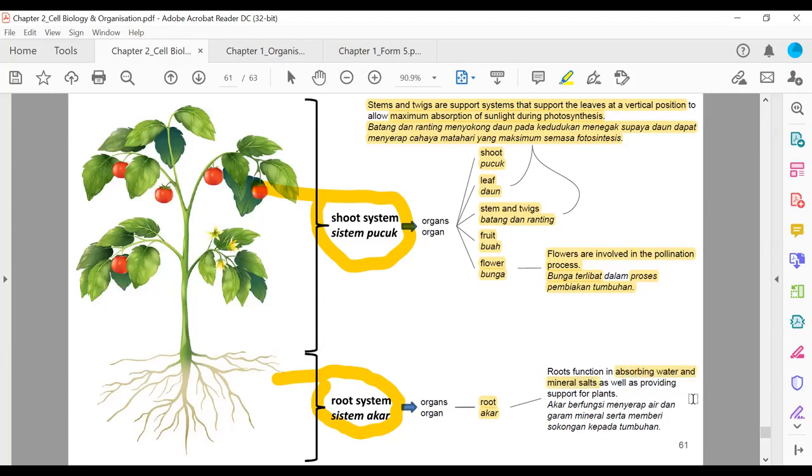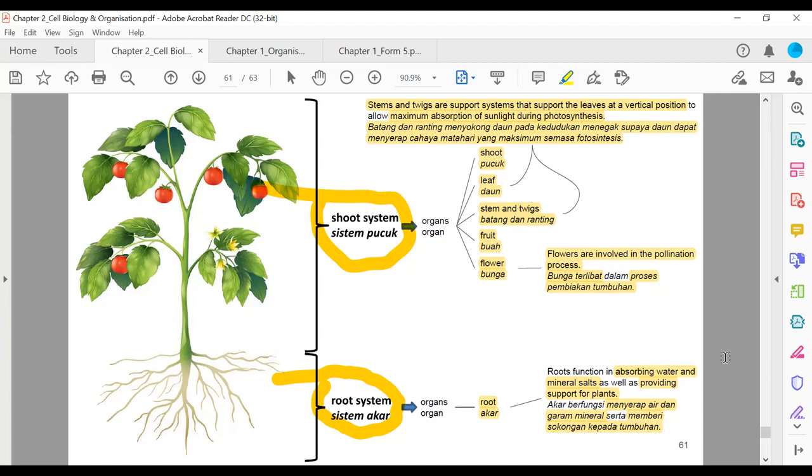Jadi akar berfungsi dalam menyerap air dan mineral salt as well as providing support for plant. Menyerap air dan garam mineral serta memberi sokongan kepada tumbuhan. So you know lah, root is the one that absorbs water and mineral salt that later enters the xylem and travels until the leaf. Lepas tu juga providing support for plant, memberikan sokongan kepada tumbuhan.